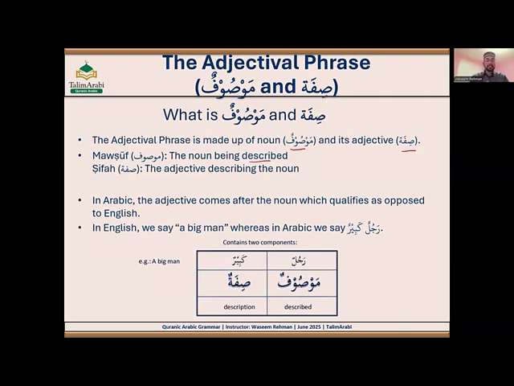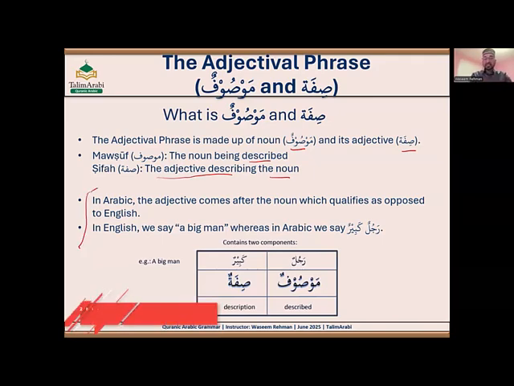So let's say when we say a big ball, or a tall man, or a small house, we are describing the house with a small, with this sifa, or its adjective. Like in English, if you say adjective, in Arabic we say sifa. So we are basically describing a noun with its adjective or with a quality. Mawṣūf is the noun that is being described, and sifa is the adjective that is describing the noun. Both are nouns. One is being described and one is the description.